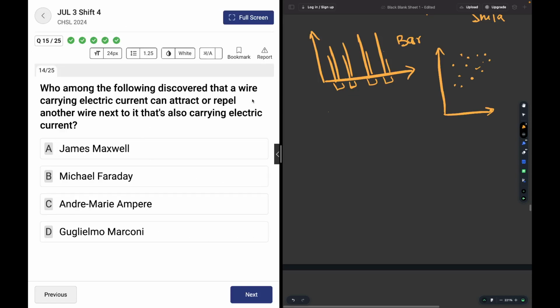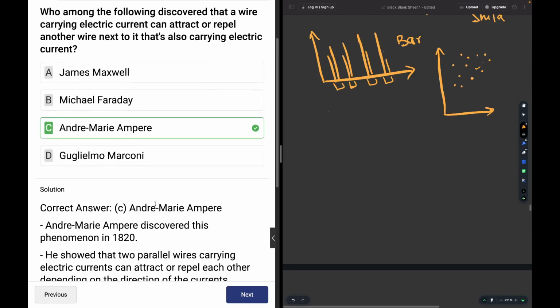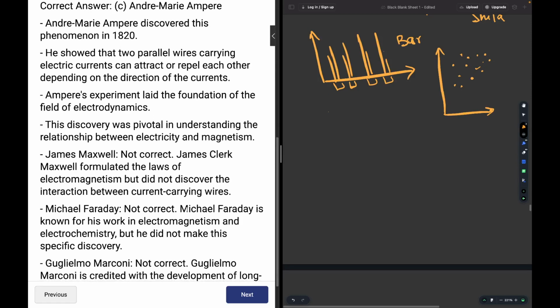Who among the following discovered that a wire carrying electric current can attract or repel another wire next to it that is also carrying electric current? The answer is Andre Marie Ampere. You may read about him over here.